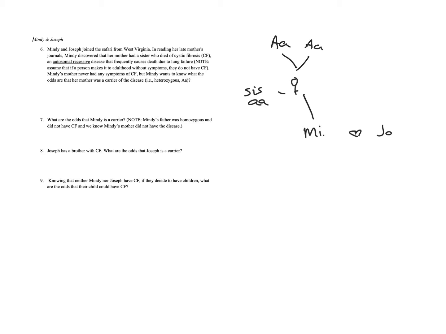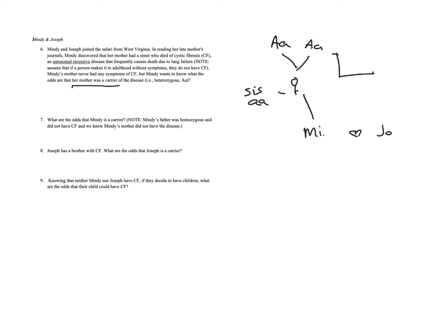So then we have to decide what are the chances that her mom was a carrier. So that's what this first one is asking, that her mother was a carrier of the disease. And so this is where if she didn't die of the disease, then she's got two options, big A, or big A, little a. But I failed to remember that the big A, little a has double the probability. So remember from Hardy-Weinberg, heterozygotes have double the probability.